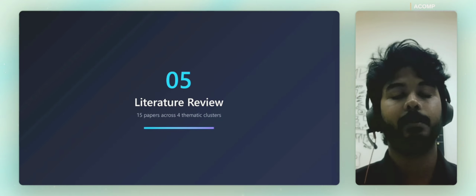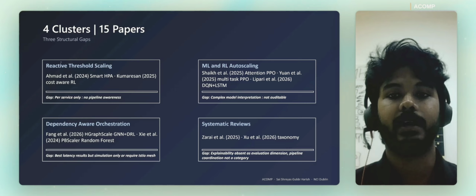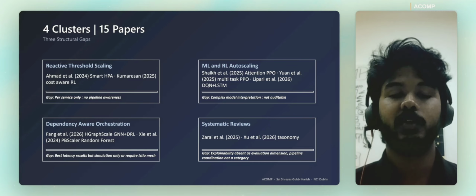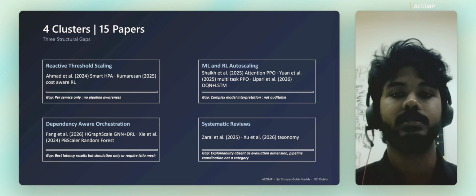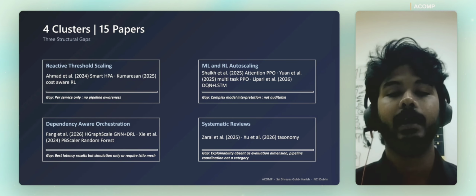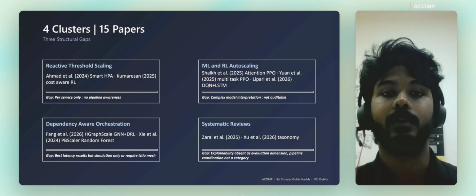I have reviewed 15 papers and put them across 4 clusters. Firstly, reactive threshold scaling like Smart HPA only works per service, sadly, and machine learning approaches are powerful but hard to interpret and audit. Dependency-aware orchestration gets the best latency but often only in simulation, or it might require an Istio mesh or have certain dependencies. And systematic reviews confirm it. Explainability is absent as an evaluation dimension, and pipeline-level coordination isn't even recognized.